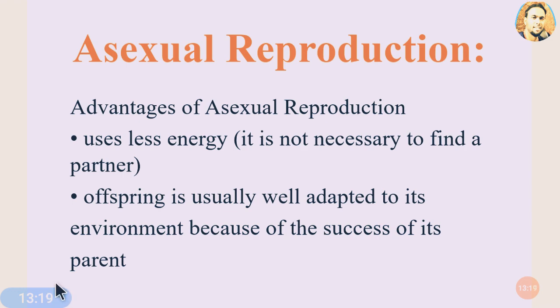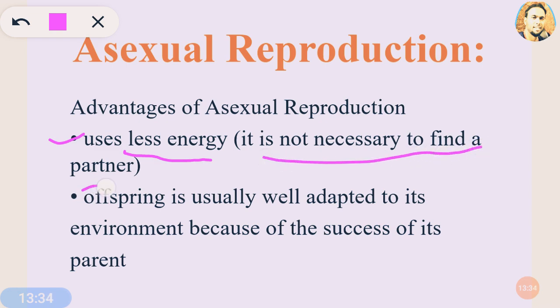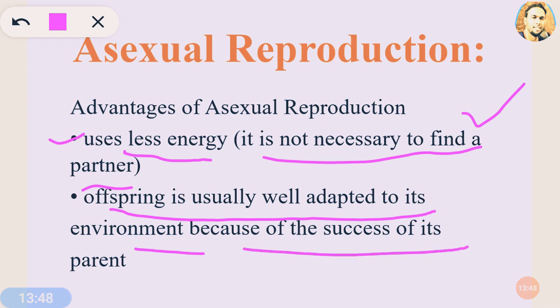And now we'll go for the next one, advantages of the asexual type of reproduction. The advantages include that it takes very little energy, and it is not necessary to find a partner, because only one parent is needed for the production of the next generation, and the offspring is usually well adapted to its environment, because of the success of its parents. So this is a very simple and very interesting process.